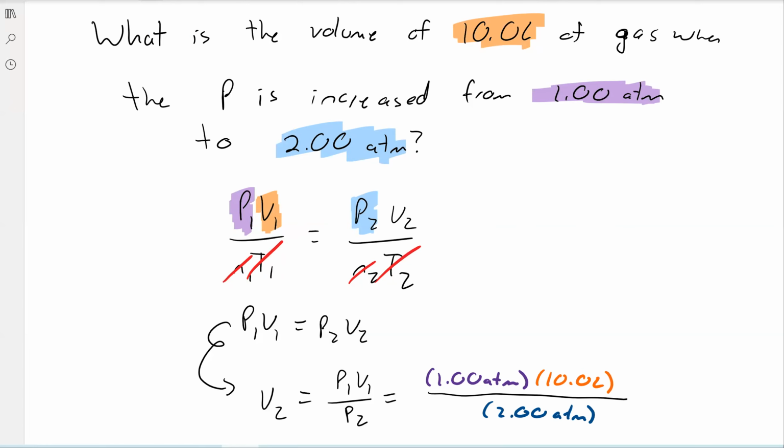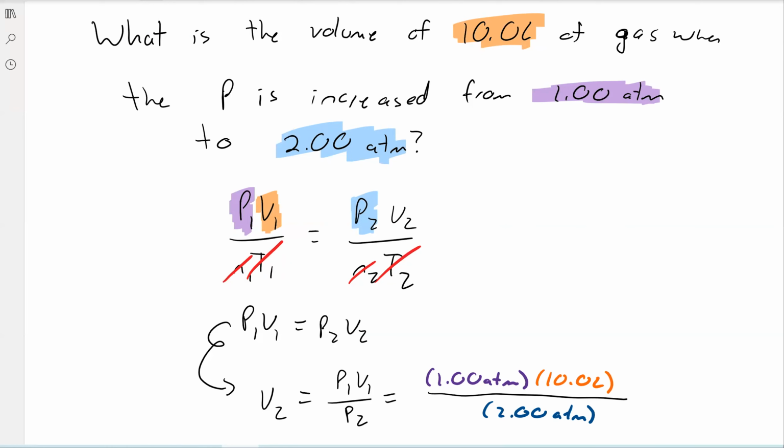Here we used atmospheres for pressure, so they both have to be in atmospheres. They could both be in torr, or both in millimeters of mercury, but they have to match one another. The only exception to this is temperature, which must always be in Kelvin. You cannot use Celsius at all in these problems.